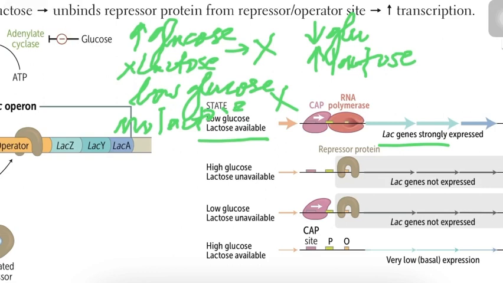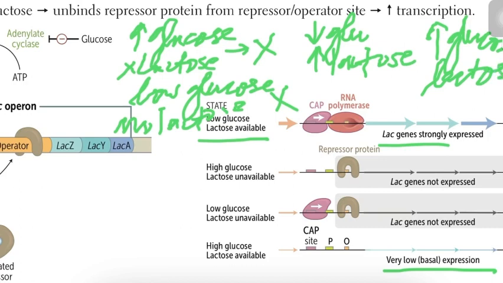And when you have high glucose but lactose is still available, that's when you have very low or basal expression. So high glucose and lactose is present. That's when you have a basal, very mild expression of Lac Operon gene.